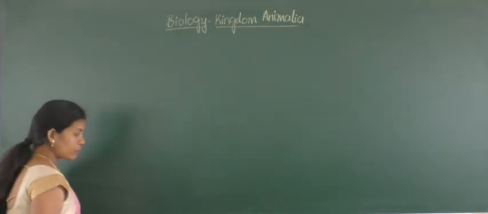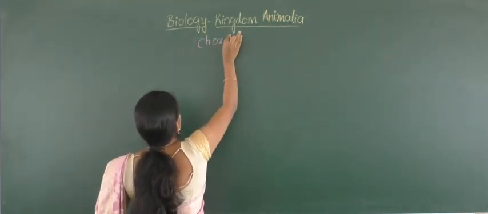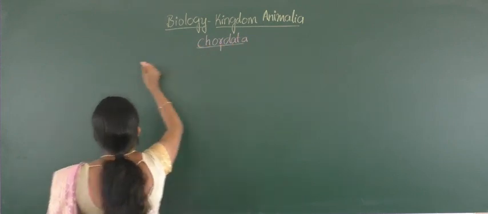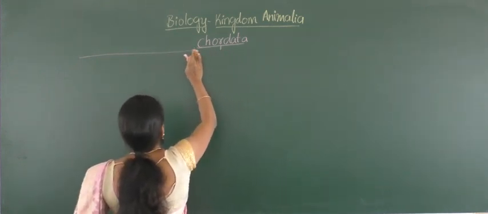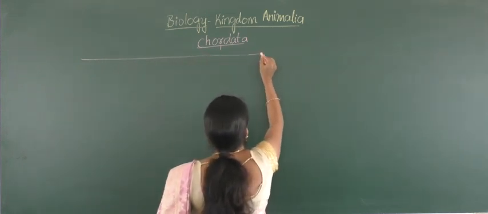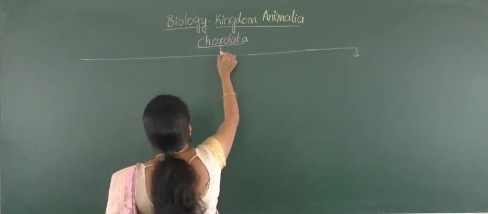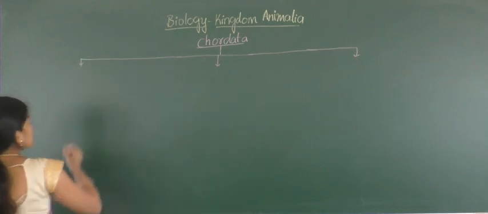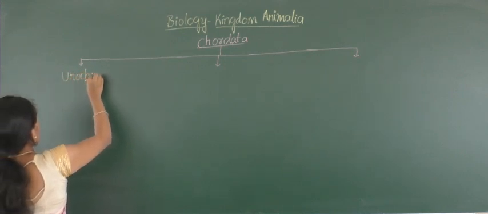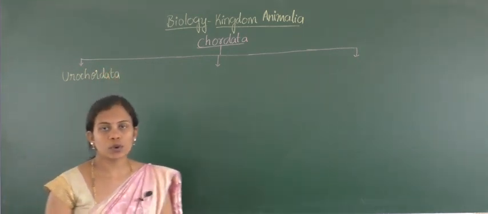Okay. So here the phylum Chordata is again divided into three different subphylum. Okay. So out of this, the first one is Urochordata. The first one is Urochordata.